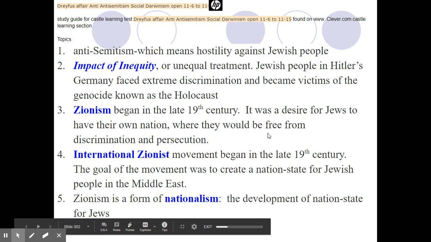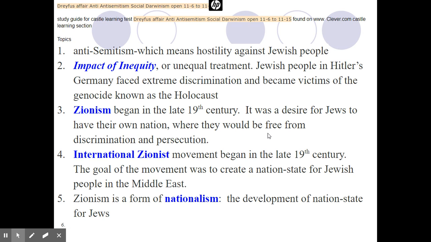Some of the things you need to know, and you can always pause your YouTube and look at the screen and read it in more detail, is anti-Semitism. It's a hostility or discrimination against Jewish people. Next, inequity. And we will know that Hitler discriminated against Jewish people in Germany, and he started the Holocaust and a genocide against the Jewish people.